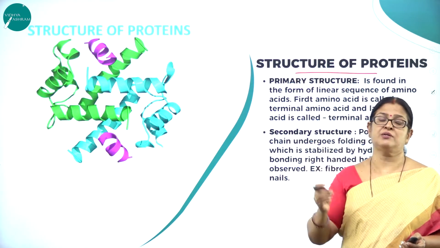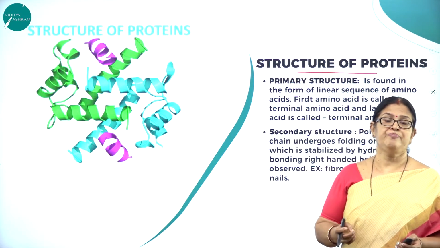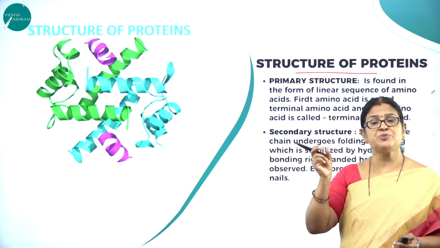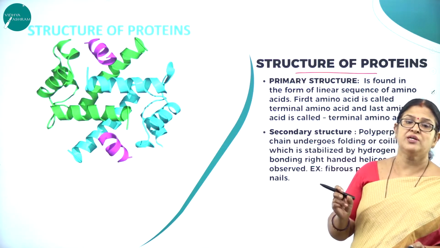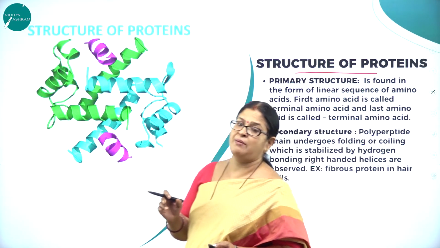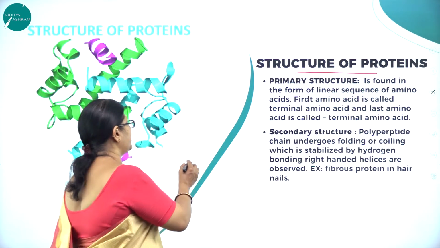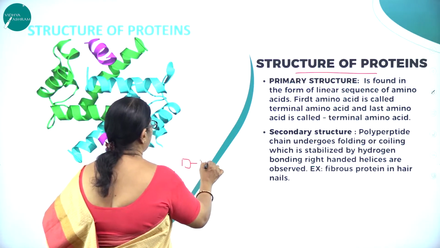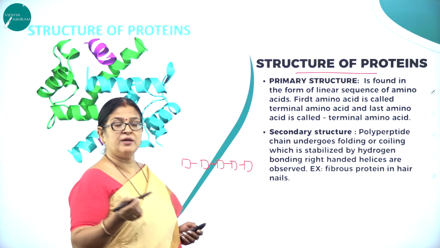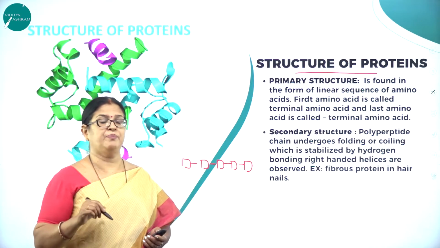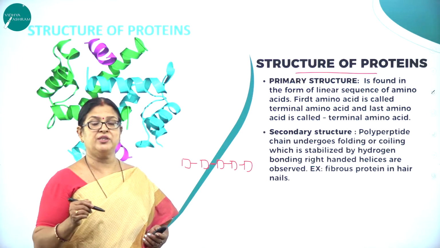For example, hair is a protein, nail is a protein, eye lens is a protein. So each protein has a particular structure, and that sequence depends upon the amino acid sequence, as we already studied in the previous session. So the amino acids join like this, and always the beginning of the protein chain starts with methionine.